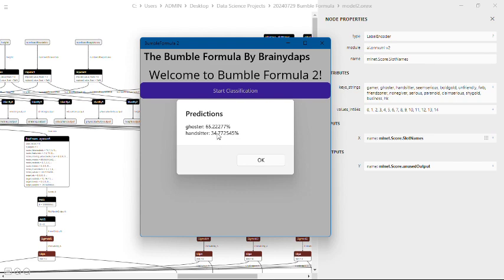What this means is that the profile of the person we're looking at right now has a 65% similarity to other people that were Go Stars according to the training data we have, and it also has a 34% similarity to people that were Ant-sitters. So whoever sees this will know that she's either a ghoster or an ant-sitter, based on how we have described all the different categories of women.